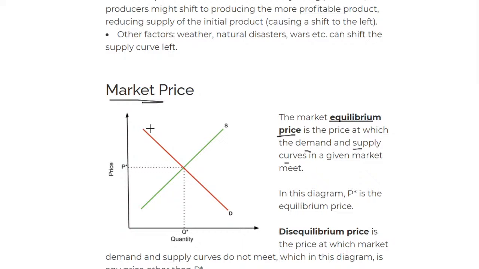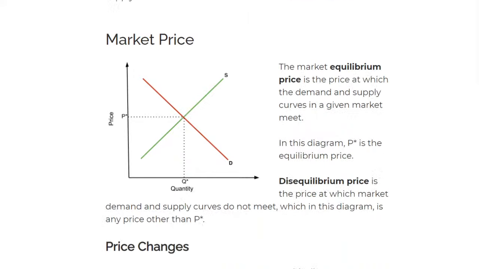meet. So this is my demand curve. Remember, it shifts. It's from the left to right, and this is my supply curve, and the supply curve is from right to left. Both of them go downwards, if you want to see it like this. Now, the equilibrium price is this point where they meet. This is when the demand is equal to the supply. That's what we call the equilibrium price.